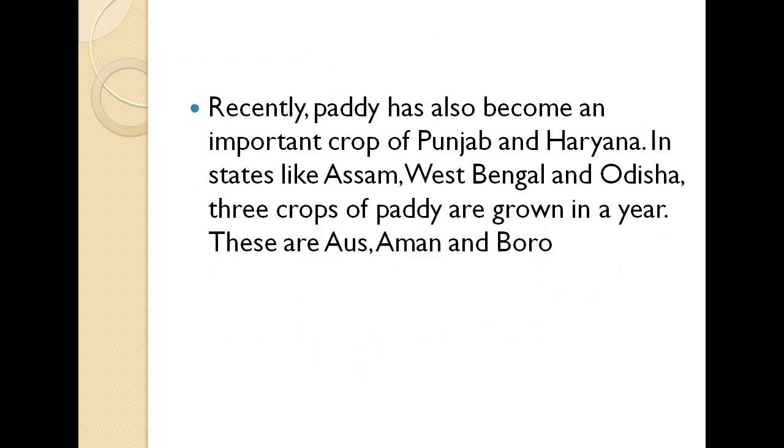Now recently this paddy has also become an important crop of Punjab and Haryana, because in the states of Assam, West Bengal and Odisha, three crops of paddy are grown in a year and thus are known as Aus, Aman and Boro. So basically paddy is a kind of a replacement of wheat that you use in Assam, West Bengal and Odisha in their daily life, and it is now being introduced in Punjab and Haryana itself. So it is also becoming an important crop of Punjab and Haryana.